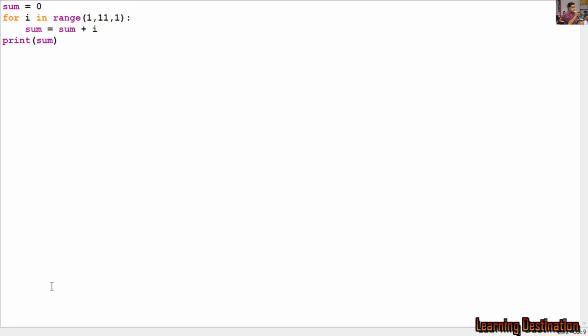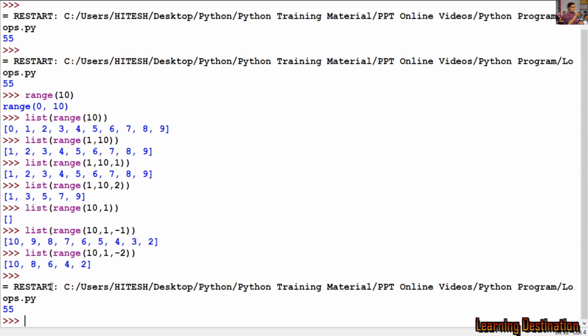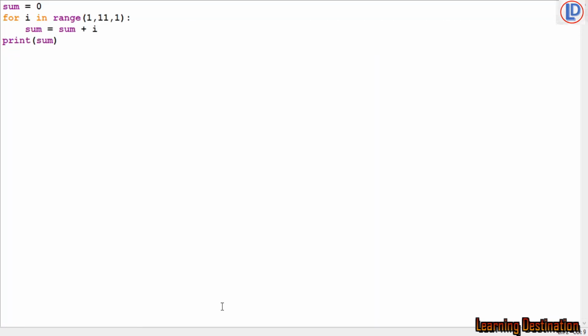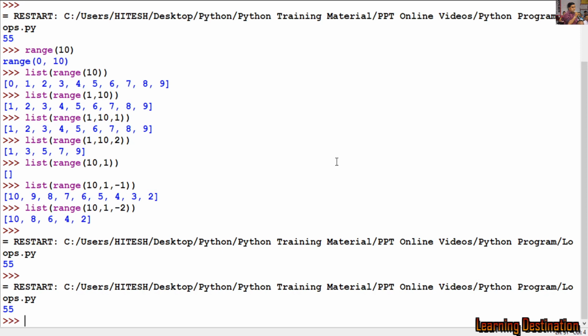We have got the answer 55 again. That means the code has worked exactly the same way it worked earlier. We can omit this 1 here, that will also give us the same result. Let's run the program and see the result. We can see again we have got 55.